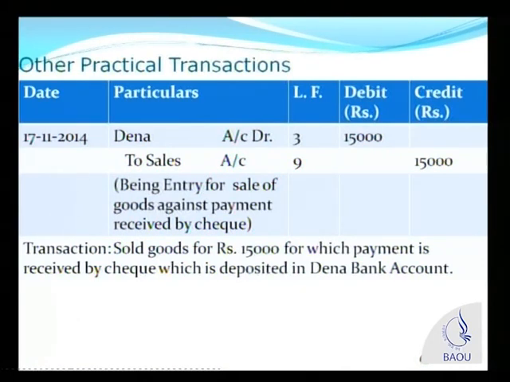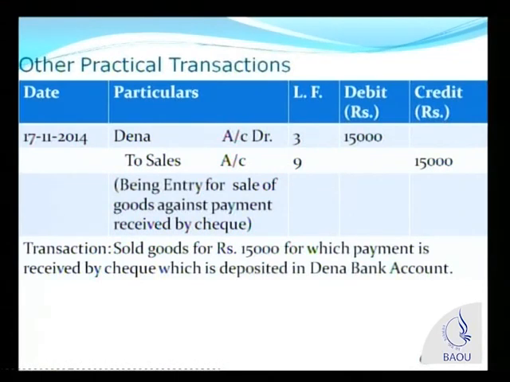It is a sale of goods of 15,000 for which payment is received by check, which is deposited in Dena Bank's account. My dear friends, there may not be such great details in the narration or the transaction that may be given to you. Even if they tell you that the payment is received by check, you should understand that the check that you are going to get, you are going to deposit it in your Dena Bank account, because we have seen in the earlier transaction that you have opened an account with Dena Bank. So whenever transactions take place through banking channel, they will be routed through your bank account.